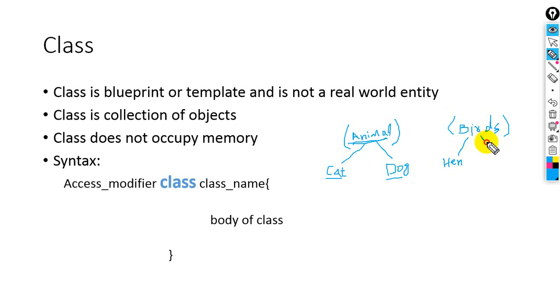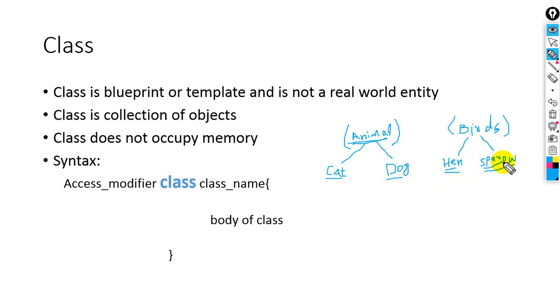Another example is sparrow. This is also a bird, an object in the bird class. Bird is a class and these are objects.